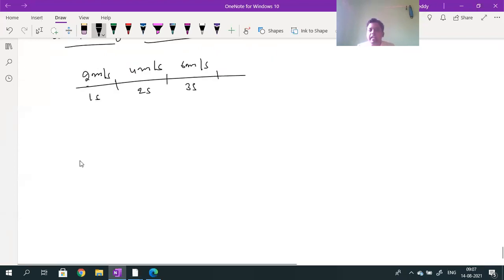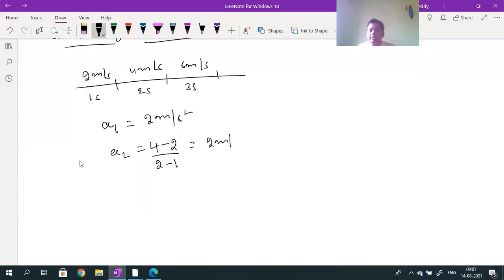If I want to calculate acceleration for 1 second, so A1 value will be given by, initially time is 0, so acceleration value A1 is 2 meter per second square. A2 is for time interval t is equal to 1 to t is equal to 2. Acceleration value is change in velocity 4 minus 2 by time taken 2 minus 1, which is given by 2 meter per second square.